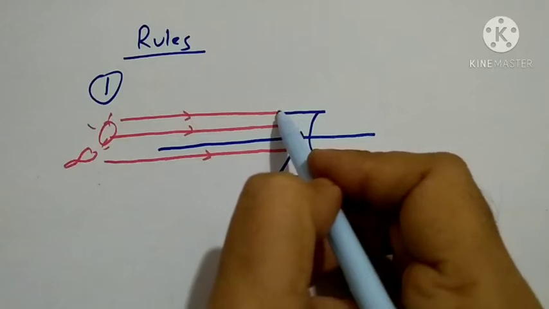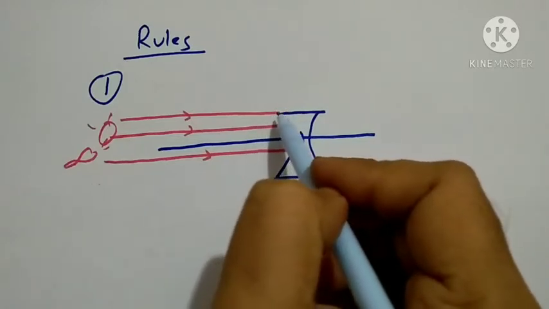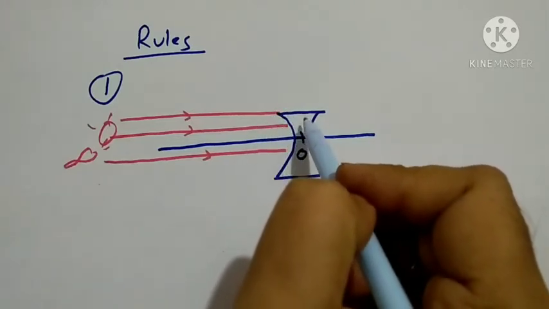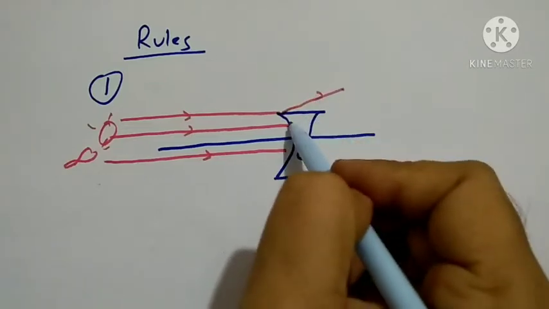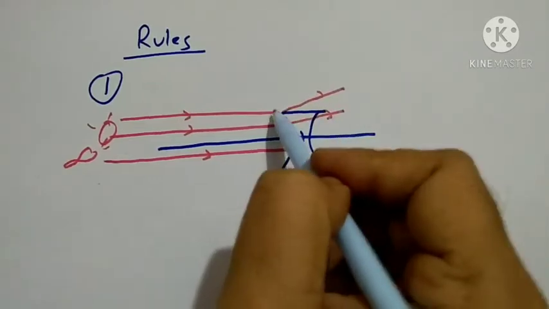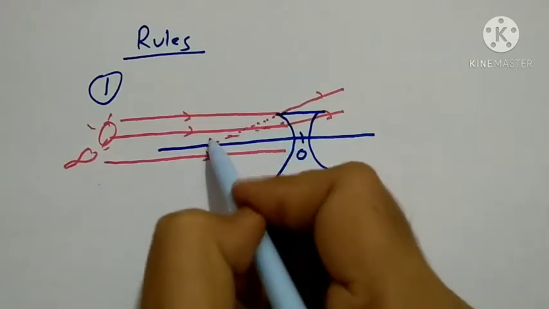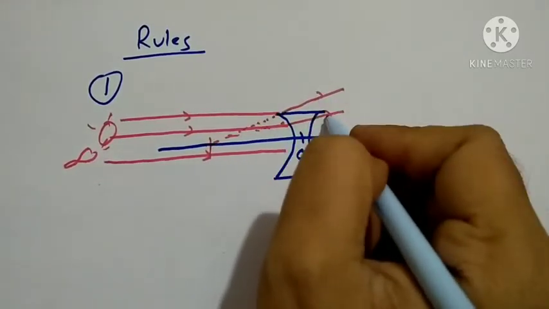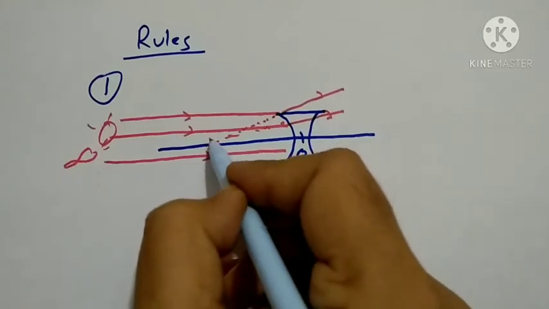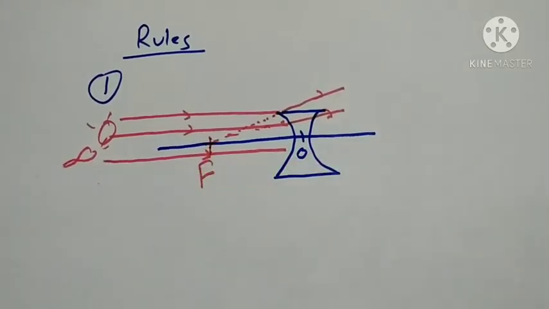When the parallel rays of light are incident on a lens, it diverges the light rays. These diverged light rays appear to come from this focus F.